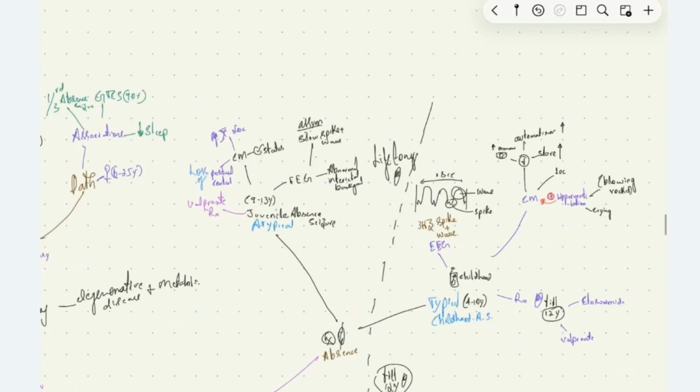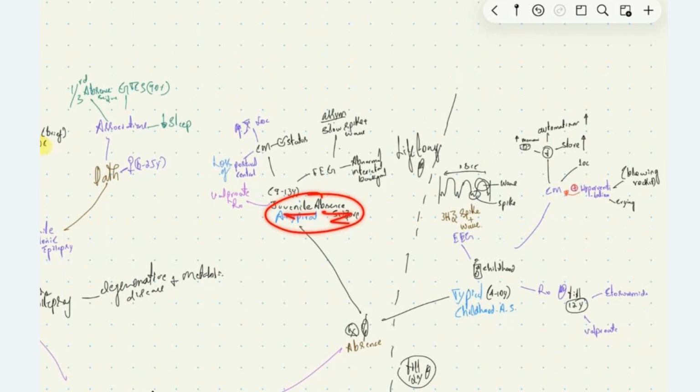The atypical one or juvenile absence seizure is usually seen between 9 to 13 years of age. The clinical manifestations in the atypical one are that the duration of loss of consciousness is increased compared to typical childhood onset seizure. Also, in typical absence seizure, there is no loss of postural control. But in case of the atypical one, we have loss of postural control. The drug of choice is valproate for atypical juvenile absence seizure.